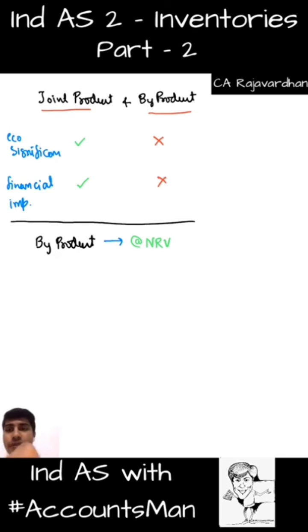NRV. Yeah, it decreases our cost of production. So meaning in our coconut oil making industry, if I have certain amount of coir that comes out and if I sell that coir for 1 lakh rupees, that coir recovery of 1 lakh, I'll reduce it from the cost of manufacturing my coconut oil. You get that? So that's with respect to byproduct. Now let us go to joint product.